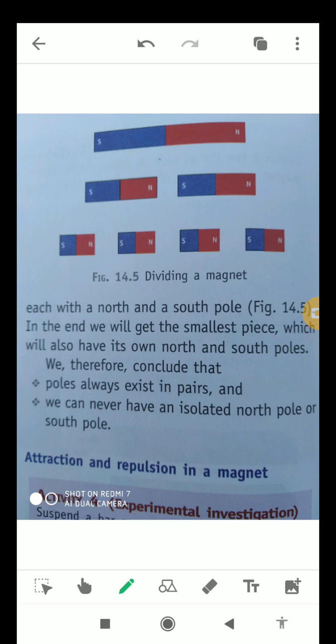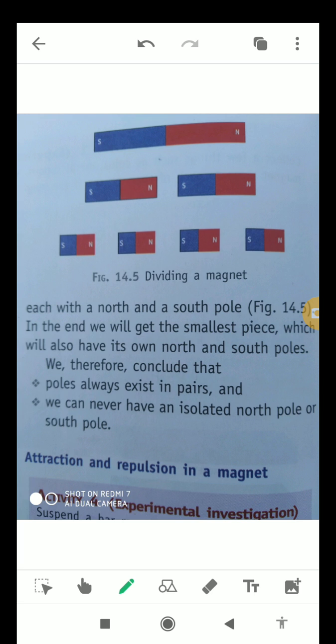Okay students, as you can see, each has a north and a south pole. In the end we will get the smallest piece which will also have its own north and south poles. We therefore conclude that poles always exist in pairs.